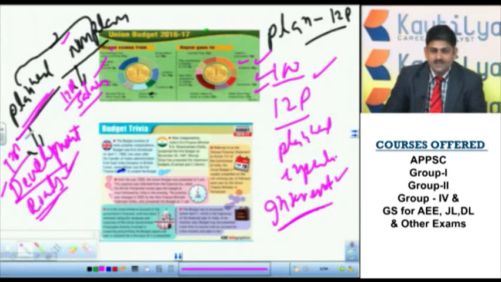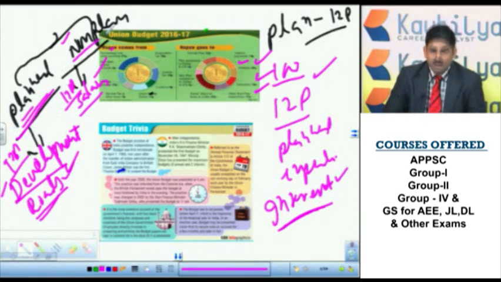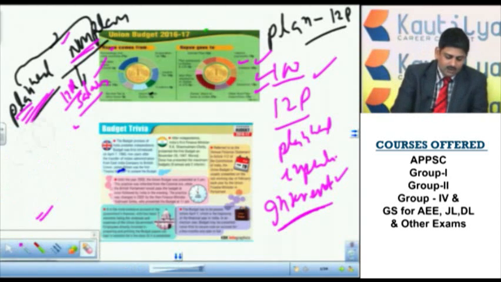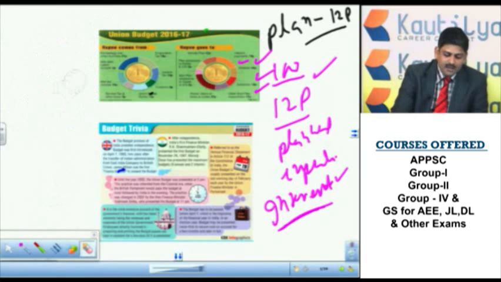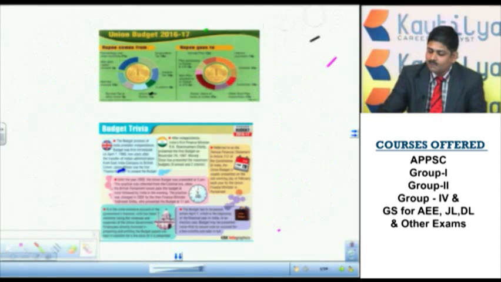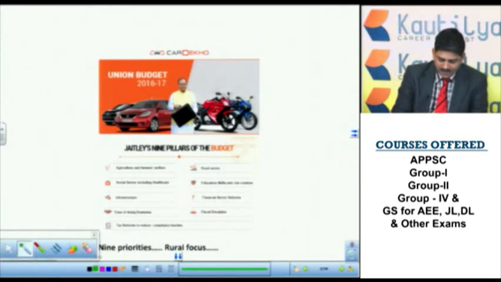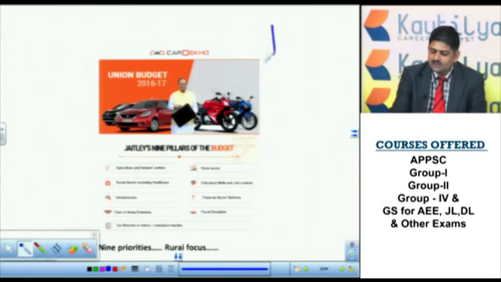However, this time it may not be an important question as far as planned and non-planned is concerned, because Finance Minister Arun Jaitley in the 2016-17 budget proposed that very soon the government of India is going to give up this planned and non-planned concept. So when this distinction will not be there in the near future, it may not be important from the examination point of view. So these are the important things as far as the budget is concerned. Next, every time in the budget, the government gives priorities.